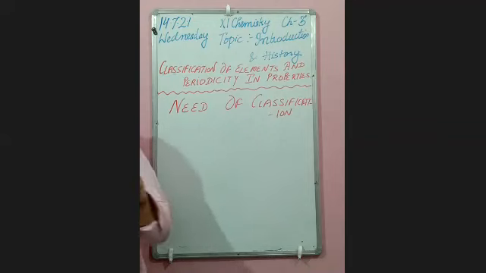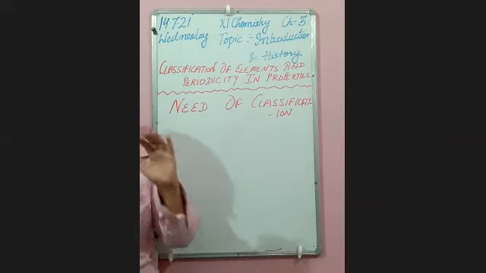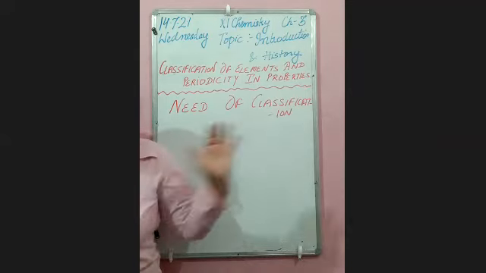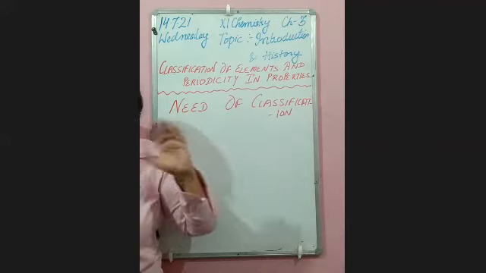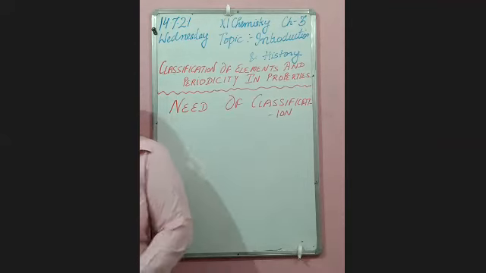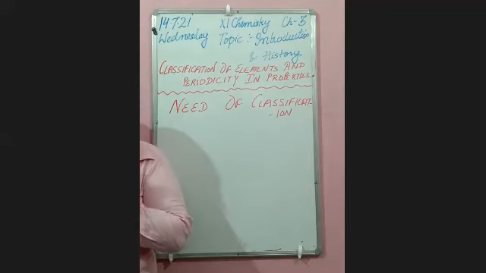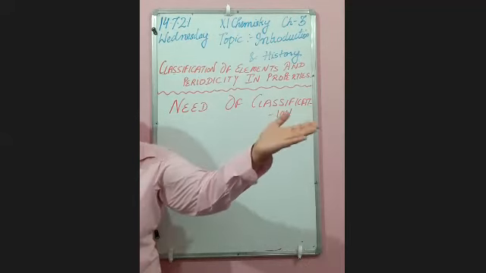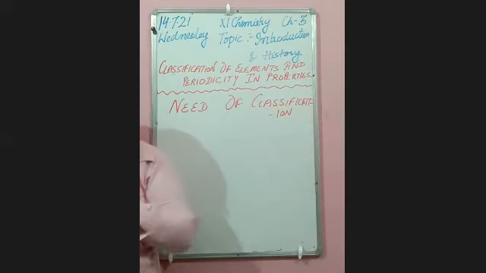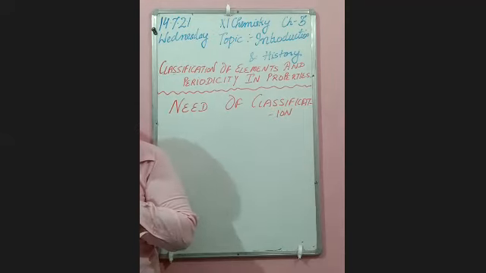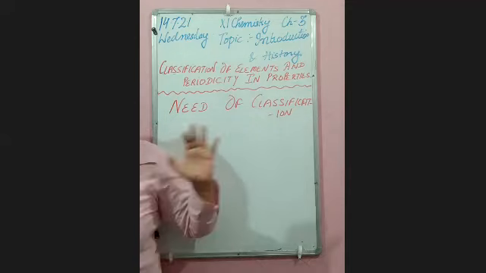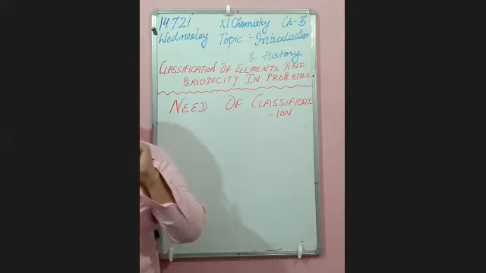But if you go to a library that is not organized, with books lying here and there and millions of books, and I ask you to give me the 11th standard chemistry book, are you able to locate it? No, it will take a lot of time to find that particular book.